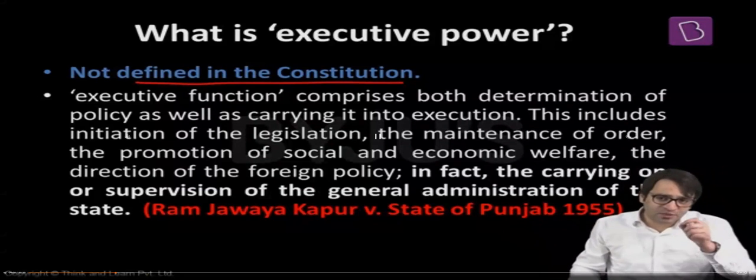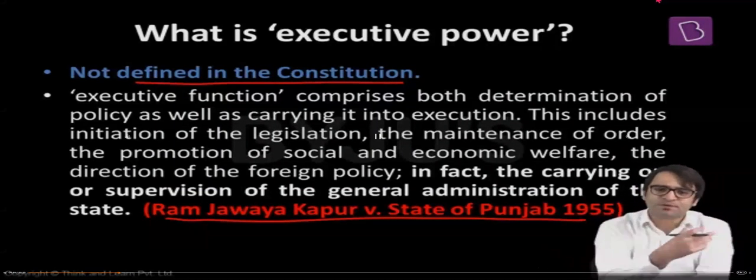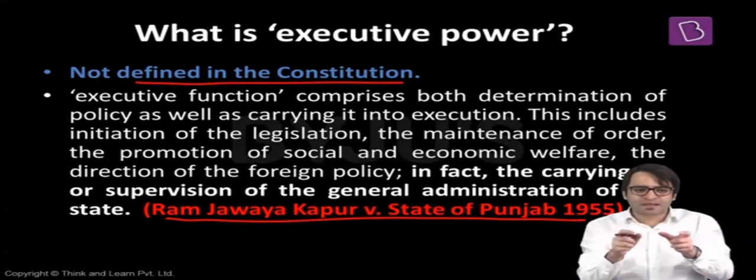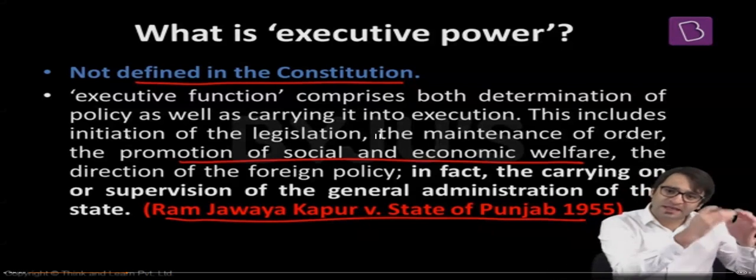The first judgment of this matter, the year was 1955, Ram Jabaya Kapoor versus State of Punjab. In this judgment, the Supreme Court tried to explain what is this executive power. Supreme Court said maintenance of order is an executive power and that is the power available with the President of India. That means executive power means maintenance of the order in the society. Supreme Court further said promotion of social and economic welfare. That also comes under the executive power of the President.